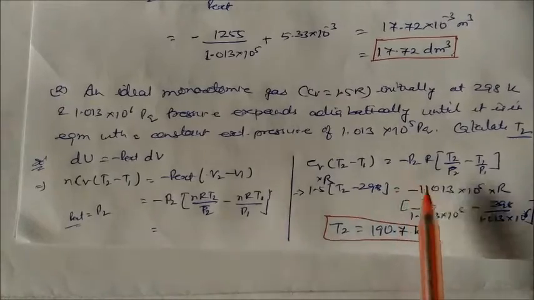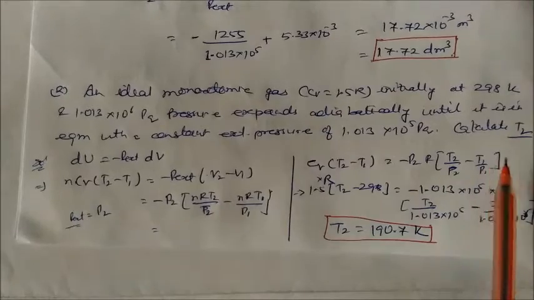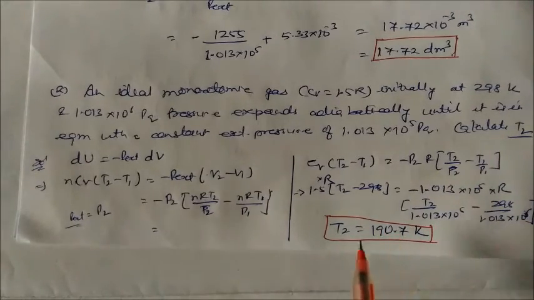T1 is given, P2 is given, R is given. R will be cancelled. P1 is given, T1 is given. So if you solve it, you will get this final temperature.